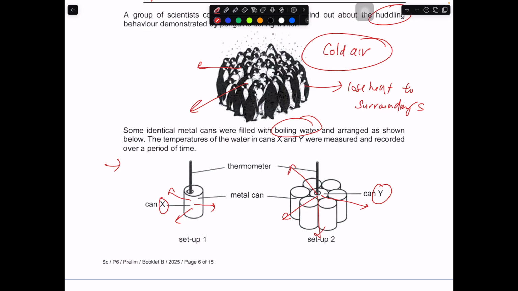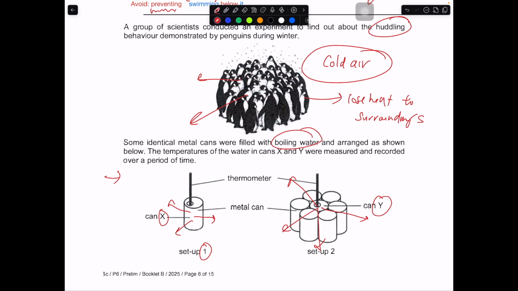But over here, setup 1 represents a single penguin that is not huddling, while setup 2 represents a group of penguins where the middle one is being herded by a group of penguins at the side. This is what the setup is trying to show you. Basically, setup 2 is trying to show this situation, and then we're going to find out how the temperature of the water is going to be affected.